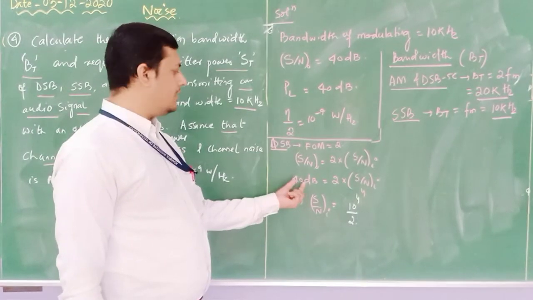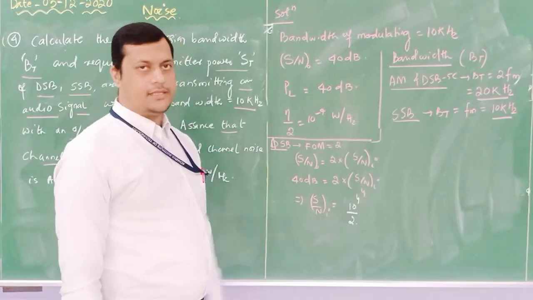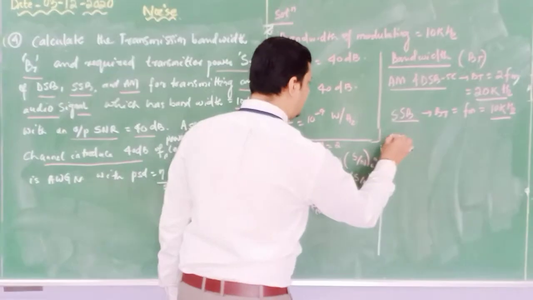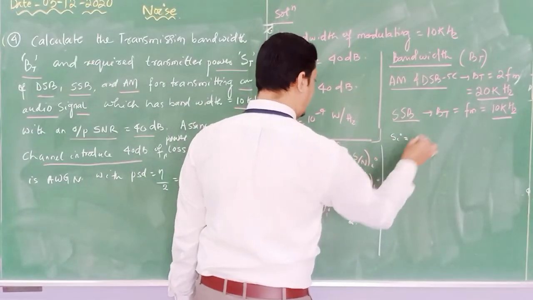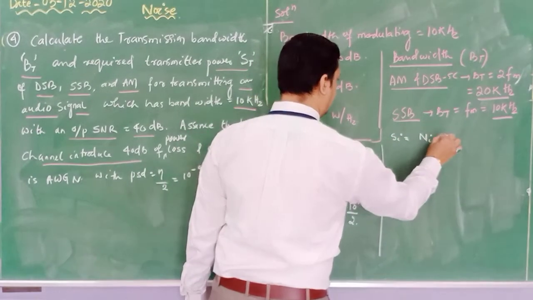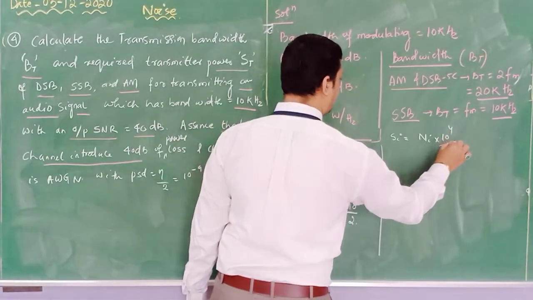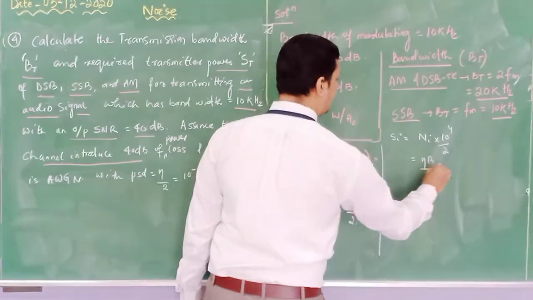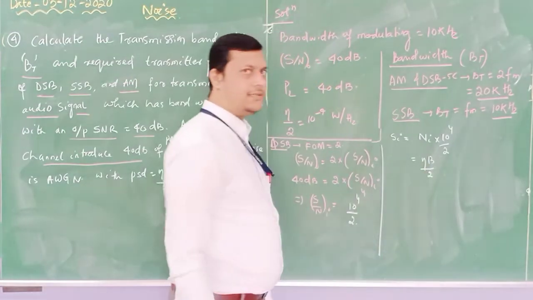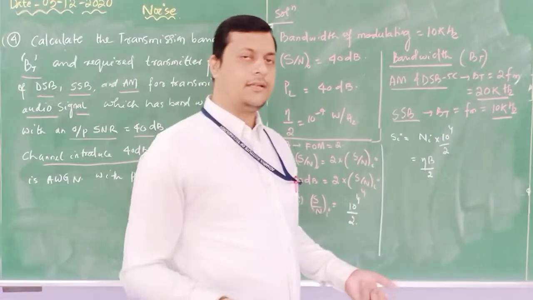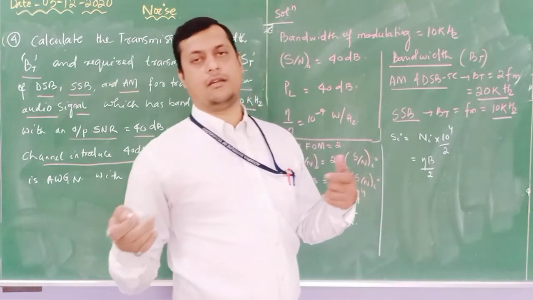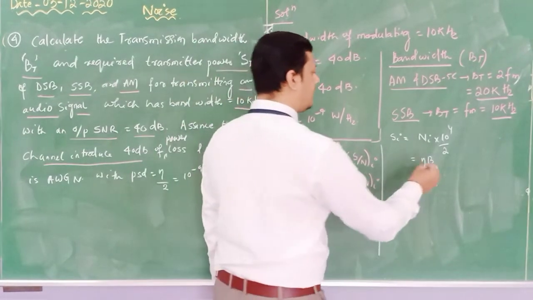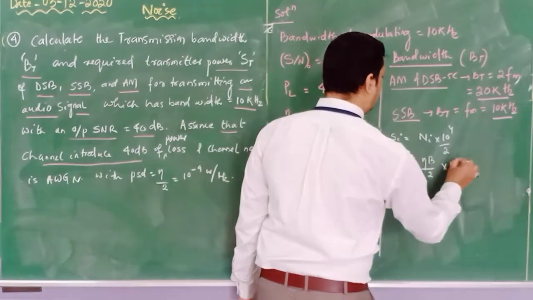This 40 dB is converted into decimal, that is 10 to the power 4. Now I need to calculate the input signal power, that is Ni into 10 to the power 4 divided by 2. What is Ni? Ni is eta into B, the input noise power. Either you consider it for DSB-SC, SSB-SC, or AM. So eta into B into 10 to the power 4.